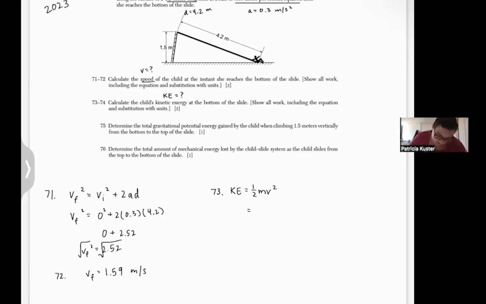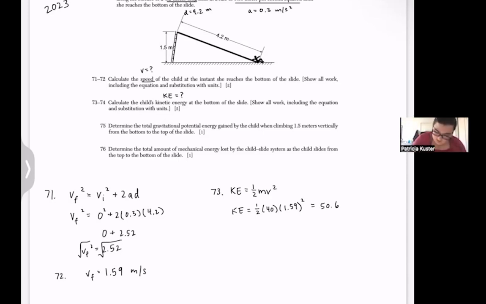So you might notice how we didn't use m in the first part, we were saving it for this part. So we've got 1/2 m, and then we just found the velocity, v squared. So our kinetic energy is 50.6.